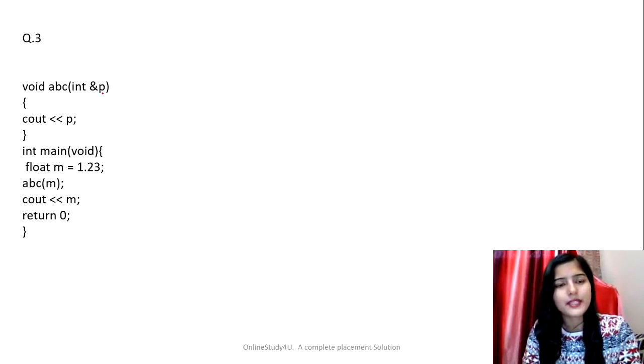Here's the question, and basically we have to determine the error in that question. So this is our main function. Always remember that execution of program starts from main function. So that is our main function. So we are initializing or basically declaring a variable m. The value that has been initialized is 1.23, and then we are calling a function abc. So that is that function. But see, there is some problem. m is of float type, and we are providing this value m to a variable that is of integer type. So this is going to throw an error. So this is the error in that code, right?